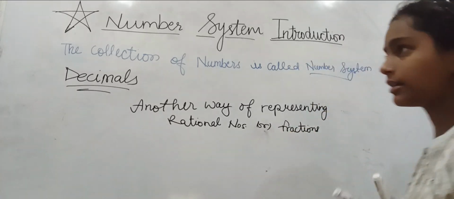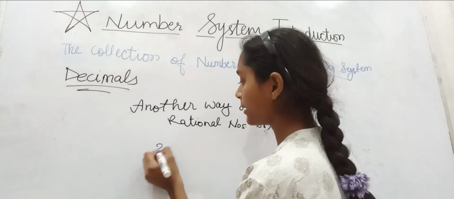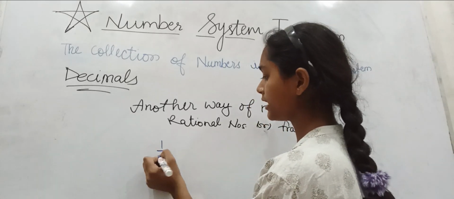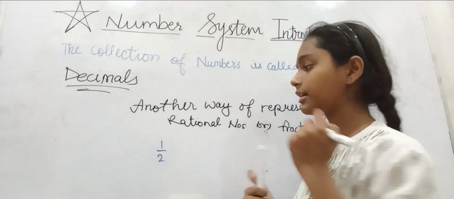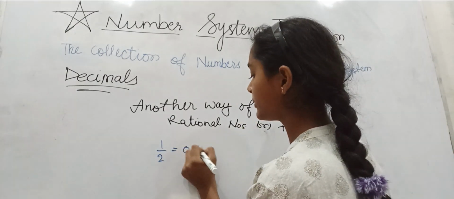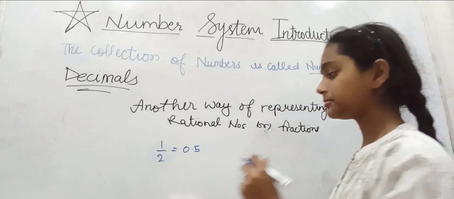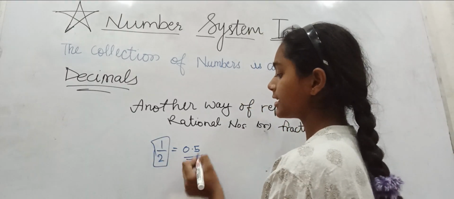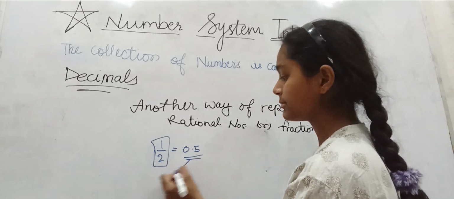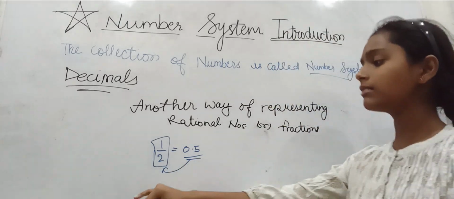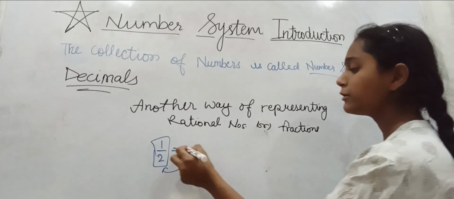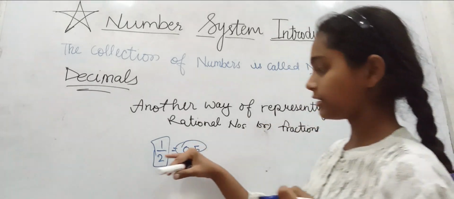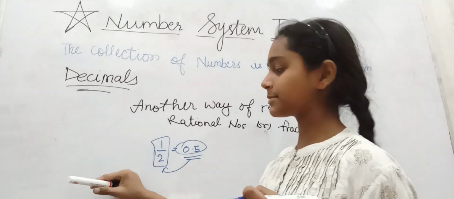Suppose we take a rational number which is 1 by 2. How would you make it in a decimal form? It would be just 0.5. So this is a rational number and this is a decimal. So basically a decimal is another way of representing a rational number. Now how would you find that 0.5 is the decimal number for this respective rational number?